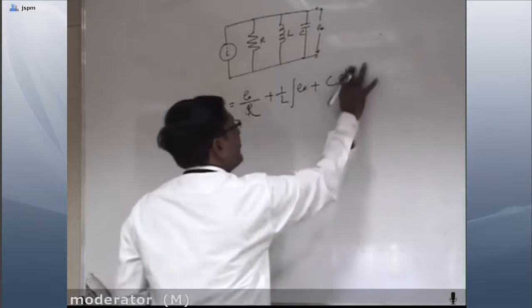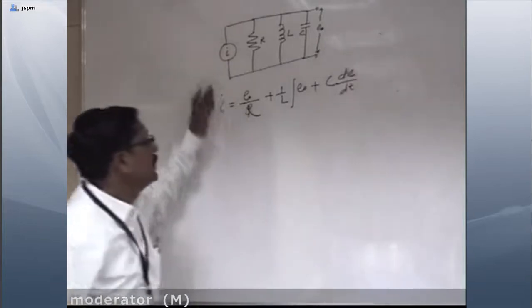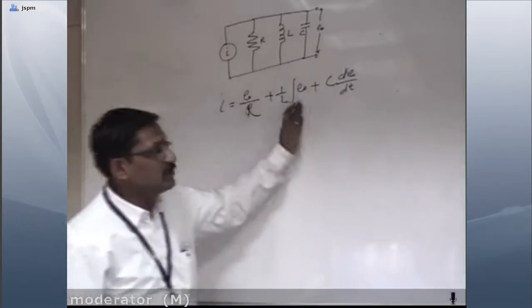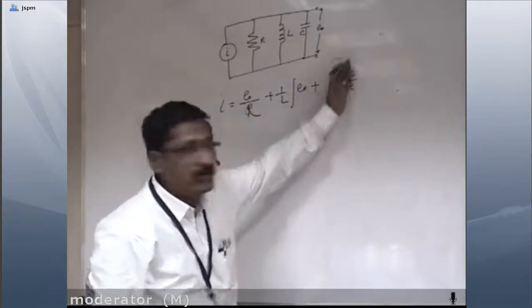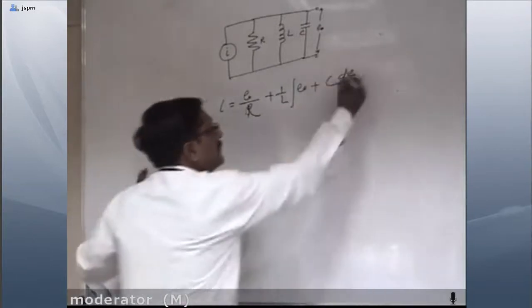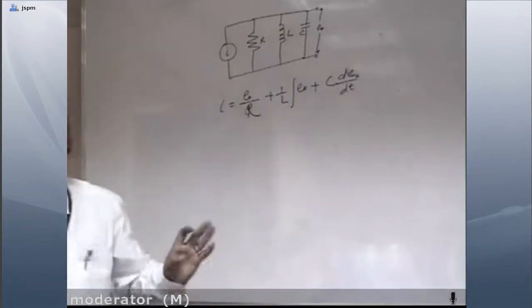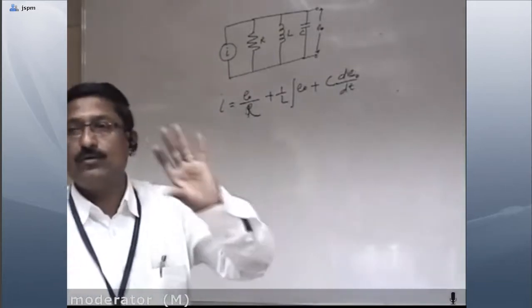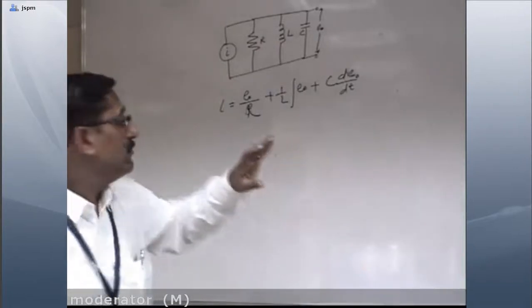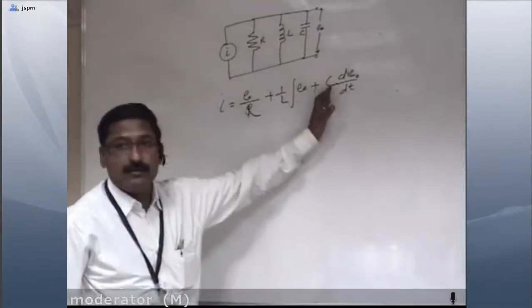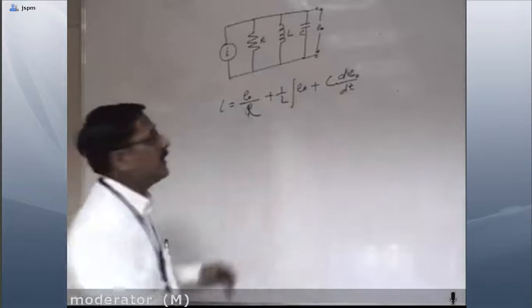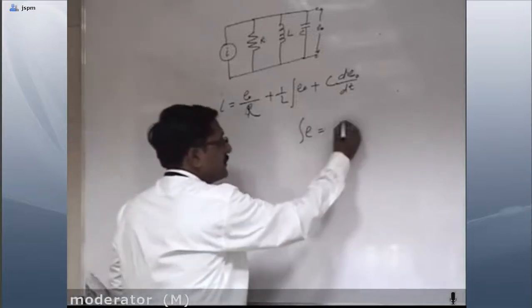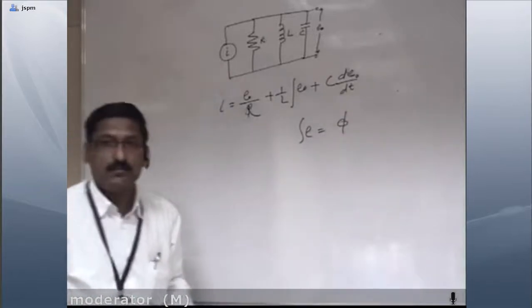Now again the same thing. It is E0 by R, integration of E0, and a derivative of E. Whatever voltage E0 is there, it is in differential form, so we have to make it in unique form, meaning not integration and not derivative. So what relations will we use here? Integration of E is nothing but flux phi.